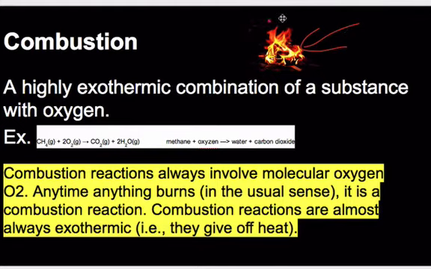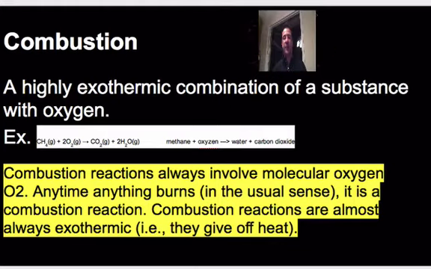So combustion, let's talk about first what it is by definition. Combustion is a highly exothermic combination of a substance with oxygen. Highly exothermic means that it's going to give off heat. Exo is talking about the give off, and thermic is talking about the heat. So whenever we combine certain substances with oxygen, it combusts and starts on fire. We need oxygen to start a fire, so remember that oxygen is key.